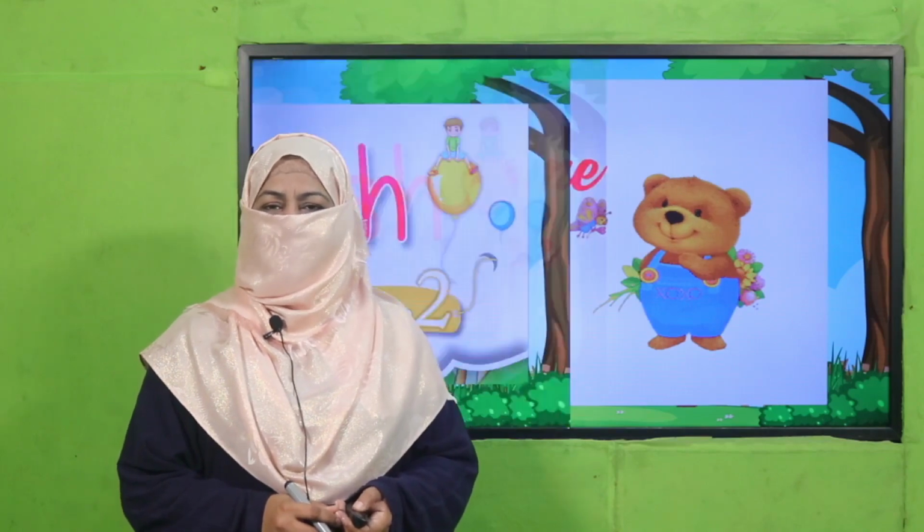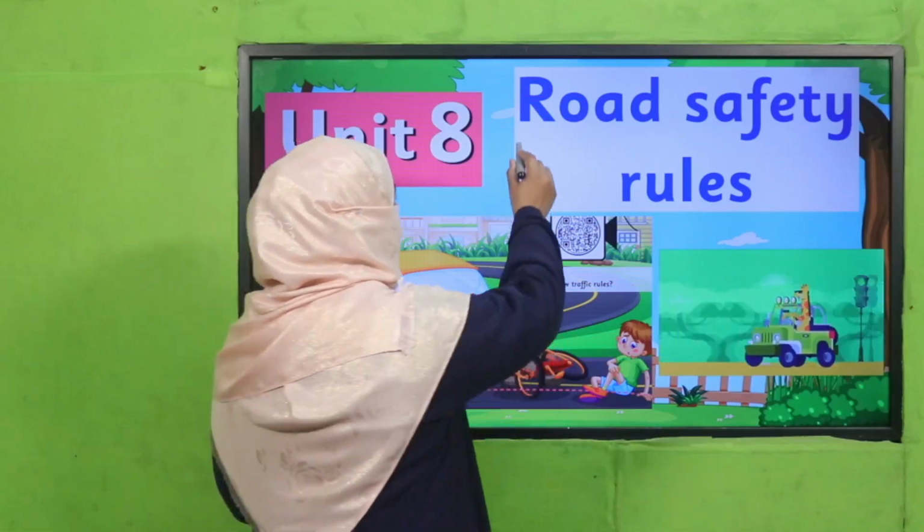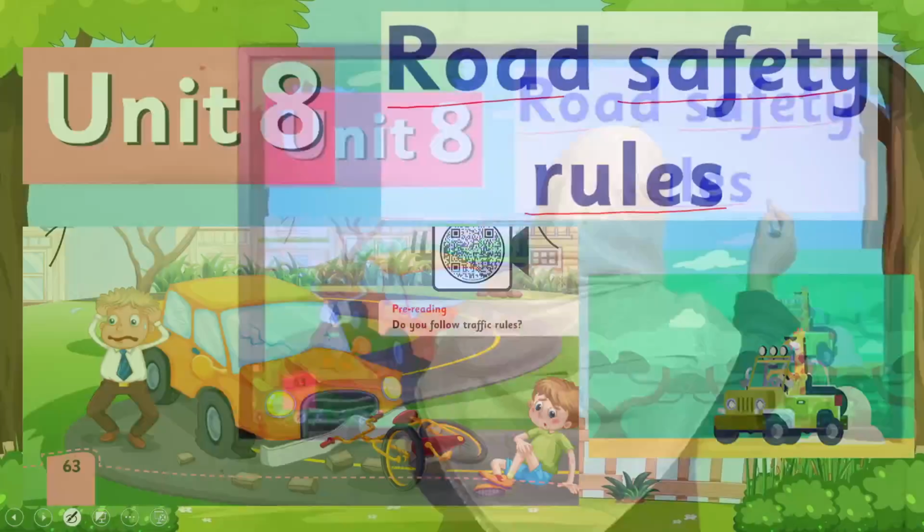That is English for grade 2. We are learning unit 8. Its title is Road Safety Rules.